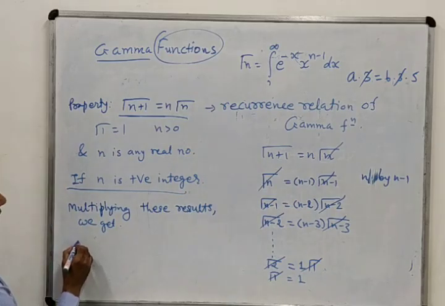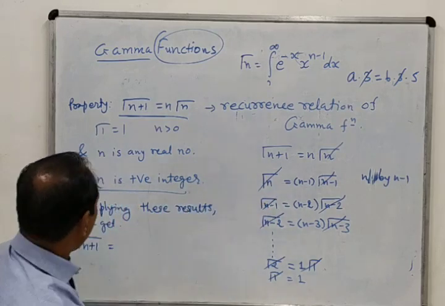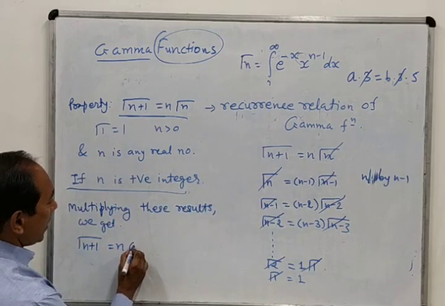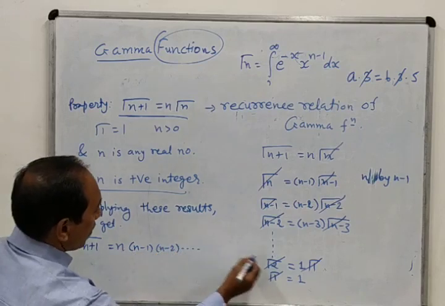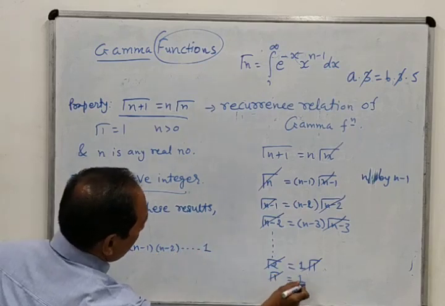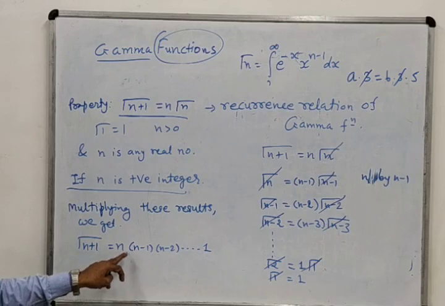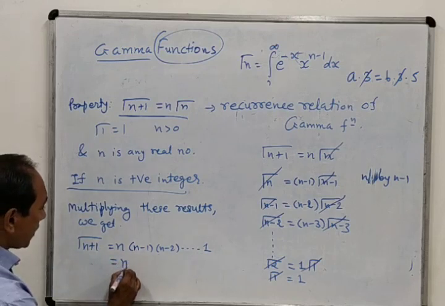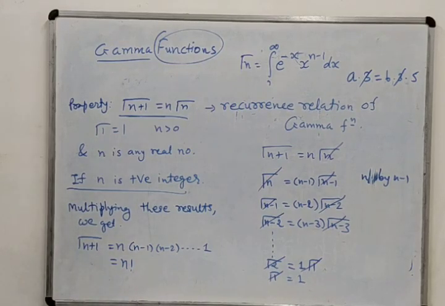On the left hand side only n plus 1 will remain. And on the right hand side what will remain? n into n minus 1 into n minus 2 into n minus 3 dot dot dot 1 into 1. Okay? So the value of gamma n plus 1 is n into n minus 1, n minus 2 dot dot 1. And what is this? This is nothing but n factorial.